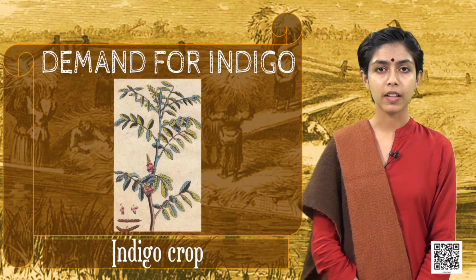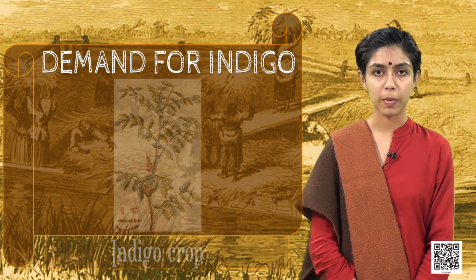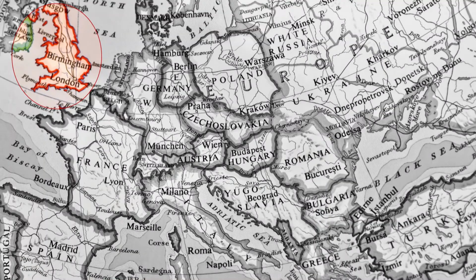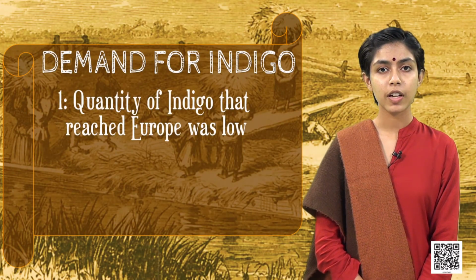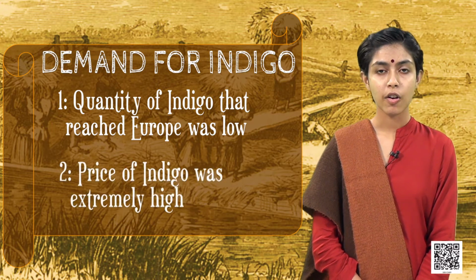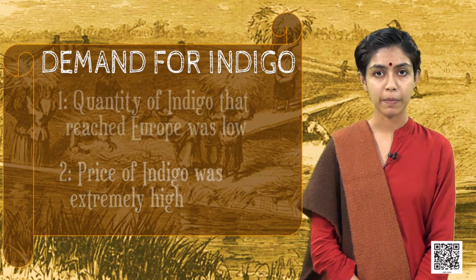Indigo was a plant that was primarily found in the tropics. By the 13th century, indigo was being used to dye clothes in England, France, and Italy. However, the amount of indigo that reached Europe was very, very low, which meant that the price of indigo was extremely high.